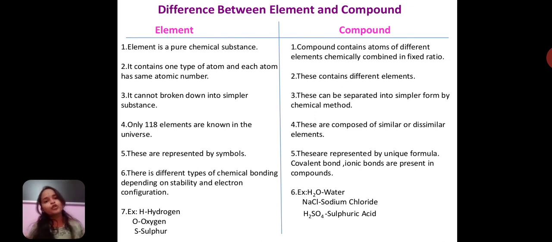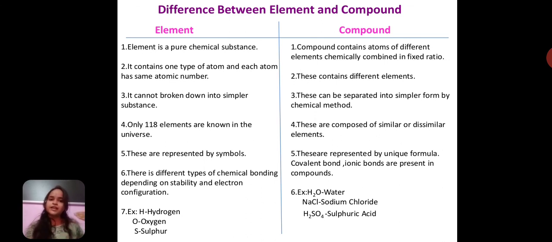An element cannot be broken down into simpler substances, but a compound can be broken down into simpler substances. That is, when you go on heating sugar, you get carbon atoms, hydrogen atoms and oxygen atoms. That is, carbon, hydrogen and oxygen can be separated from the sugar.